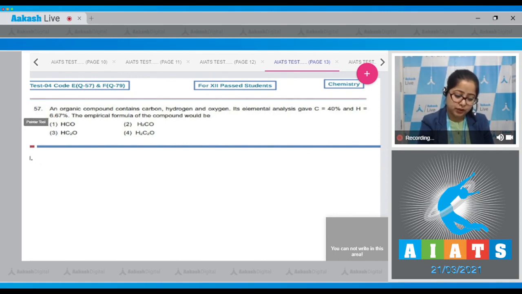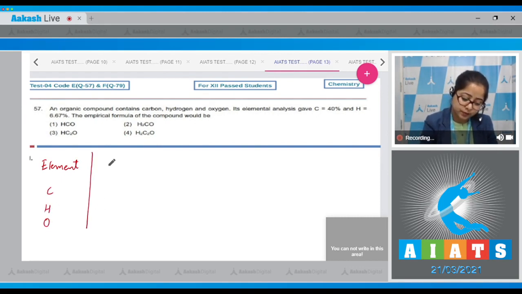Student, first of all, in this question we are given with 3 elements. The elements are carbon, hydrogen and oxygen. Then here I am writing the percentage of all the given 3 elements, 40%. Then we have 6.67%, and the amount of oxygen will be 100 minus (40 plus 6.67), which is equals to 53.3.